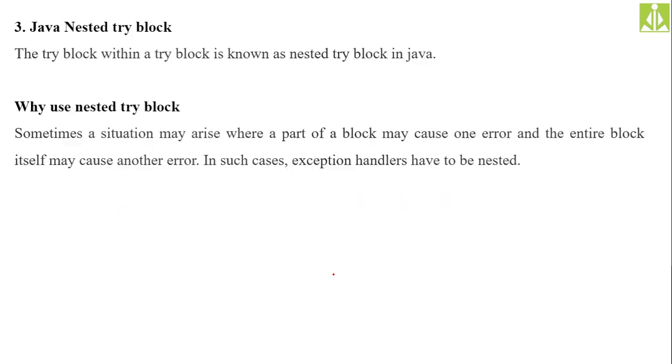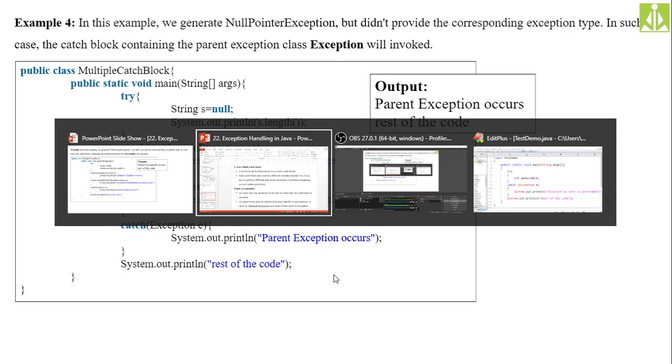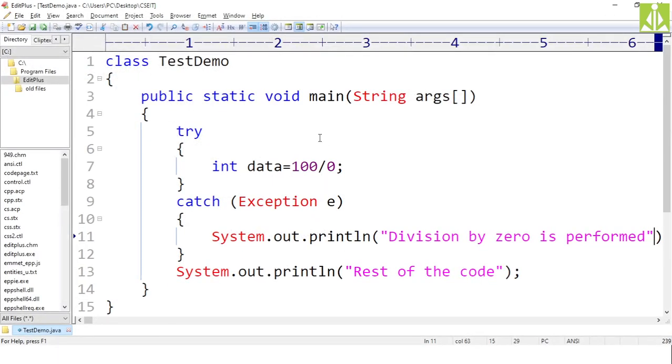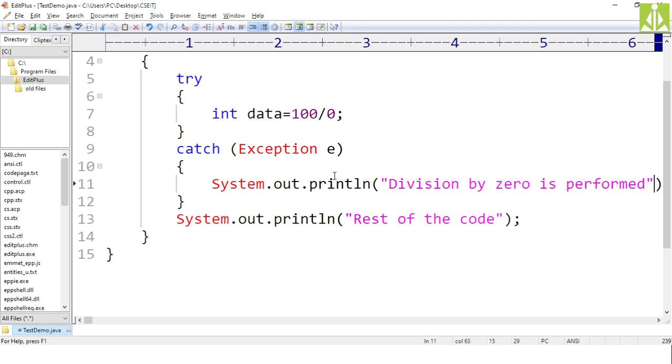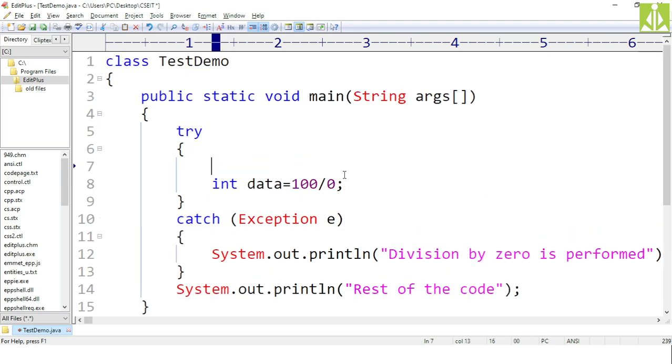Okay, then we will go for Java's nested try block. So let me just open my EditPlus. So this is my EditPlus. Over here inside the try block, the first operation, let me just declare the array equals to new int of 5. So this is my array with 5 elements.